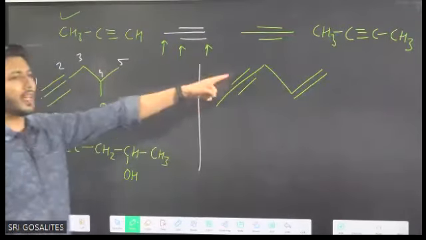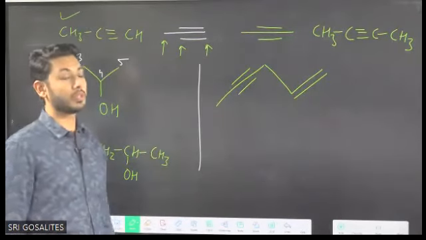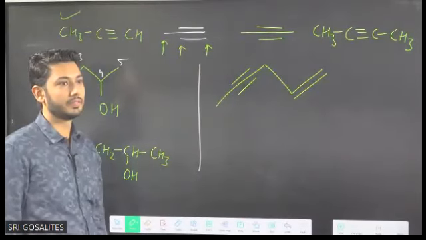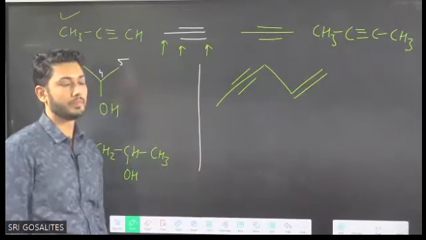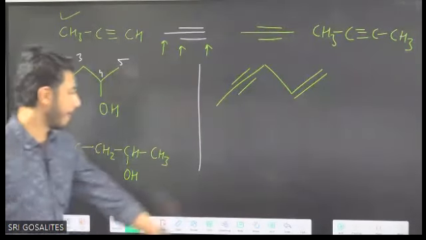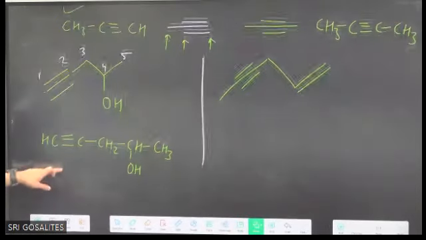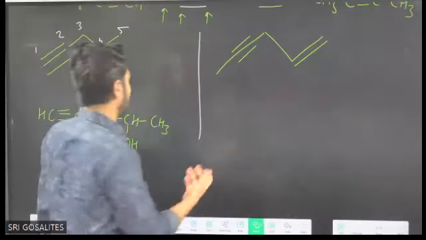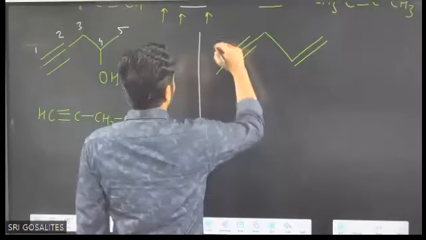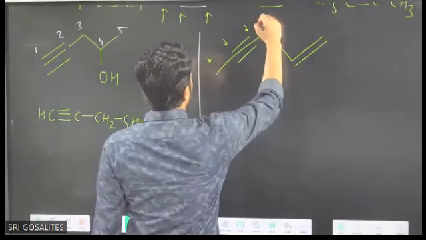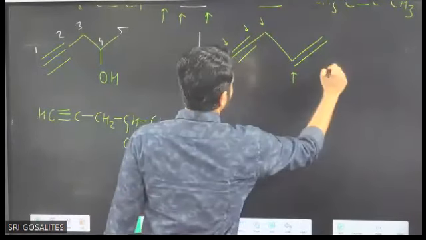Okay. Try this last question, then we can proceed further because important things are there. IUPAC nomenclature. It is first, second, third, fourth, fifth, and sixth.